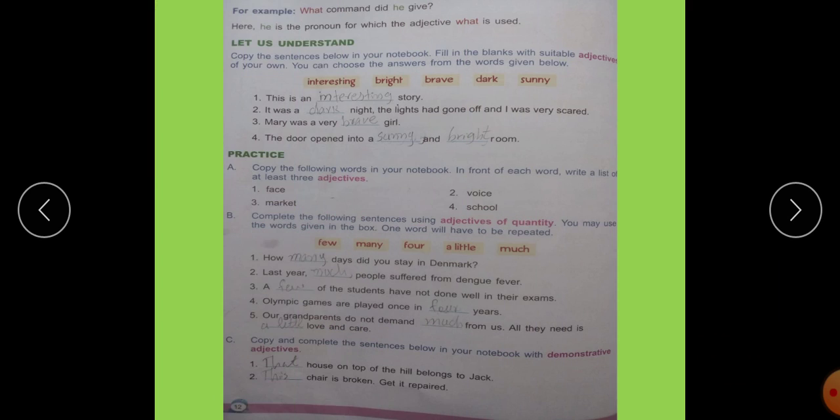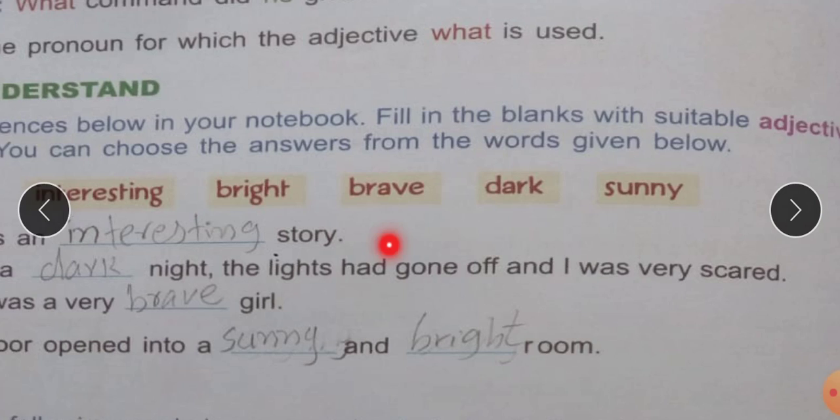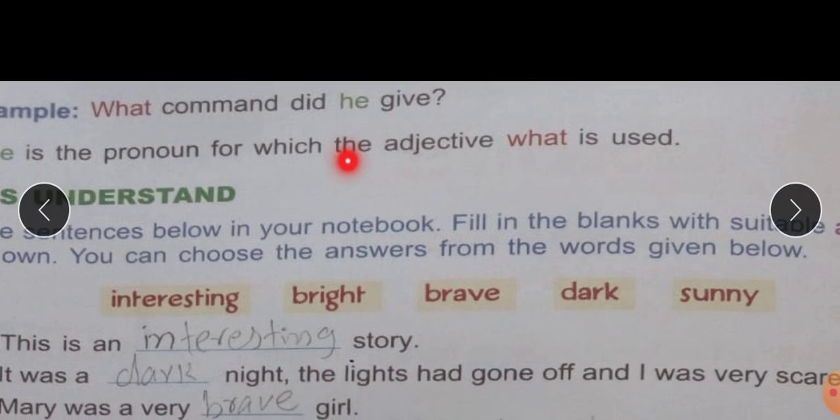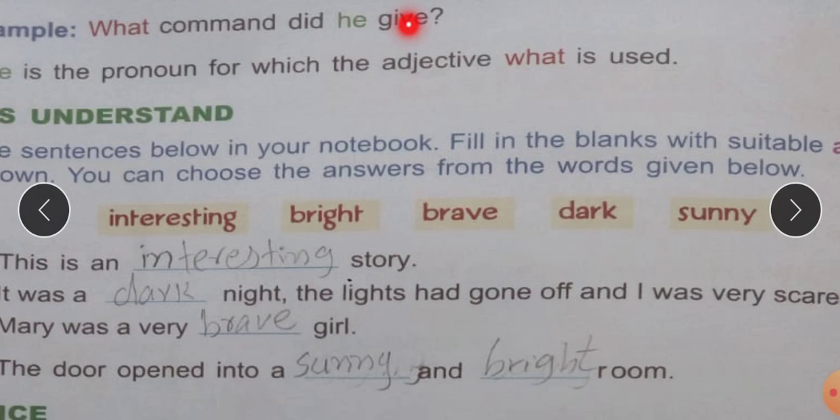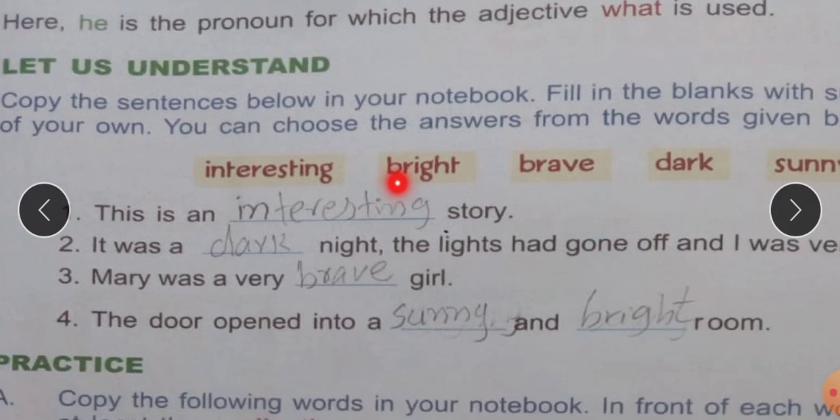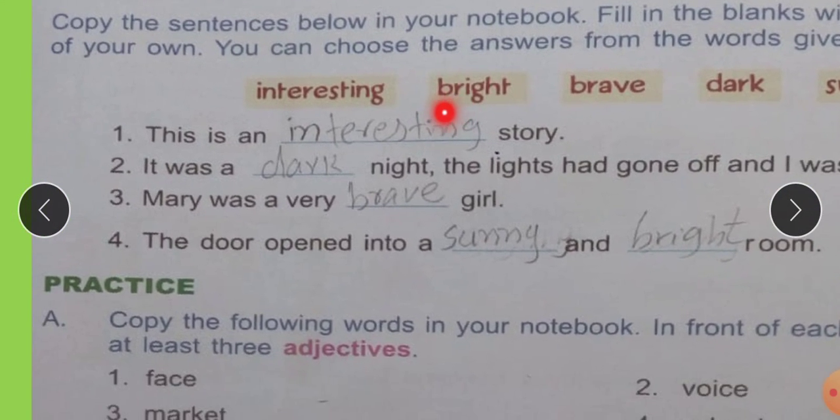Now come to page number 11. For example, what command did he give? He is a pronoun. In this sentence, the interrogative adjective is used with a pronoun. What is an adjective. Here he is the pronoun for which the adjective what is used. There are some sentences where you have to fill in the blanks with adjectives.